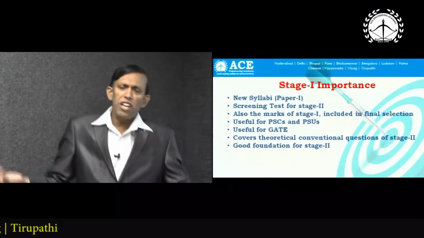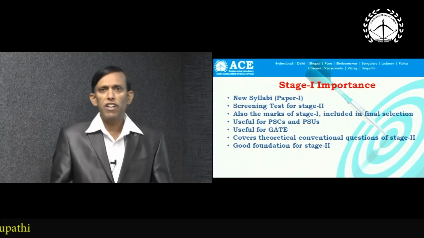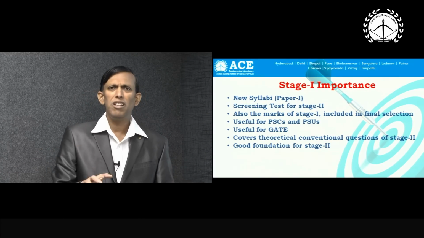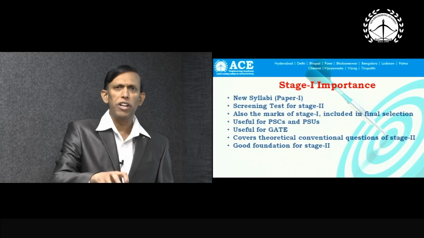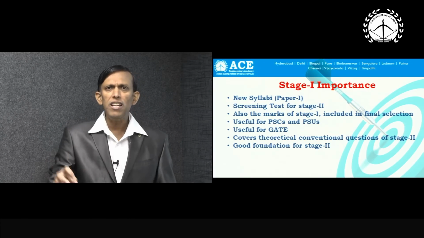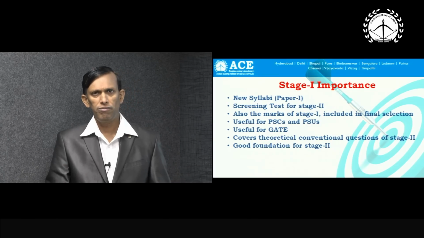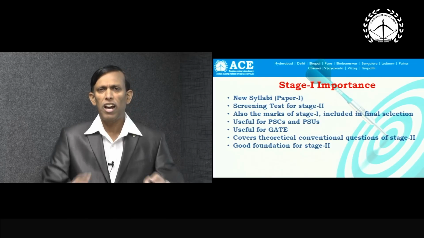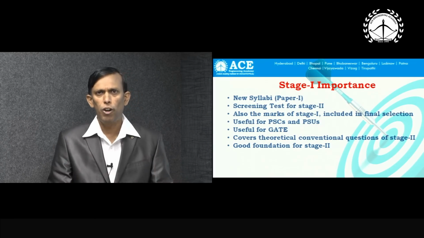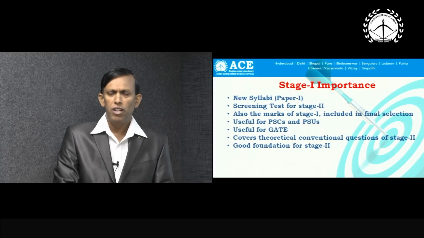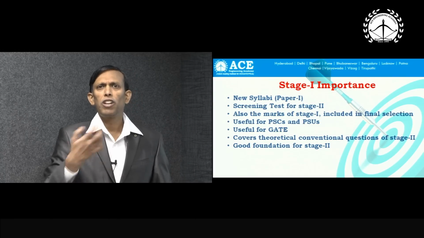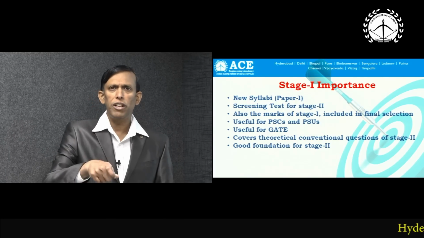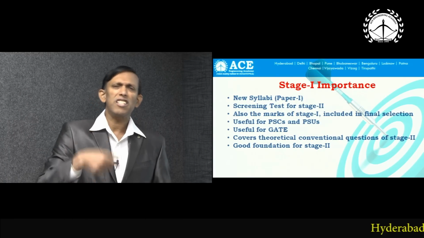Right. It is useful for GATE. In what way, sir, you may ask? GATE is also objective type, but generally GATE is more numerical oriented. As far as IES objective papers are concerned, they are mostly analytical, conceptual based questions like assertion and reasoning, match the following, and pick the correct and incorrect statements. No doubt there are also some 30 to 40 numerical objective questions, but those numerical questions need just mathematical IQ.